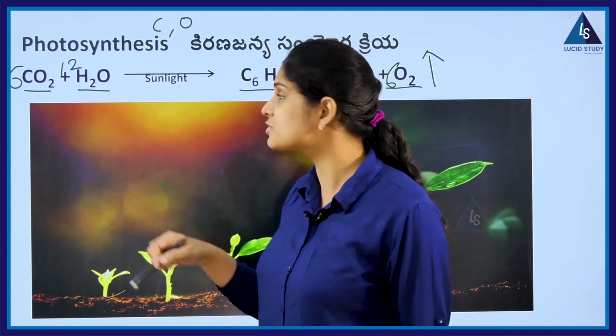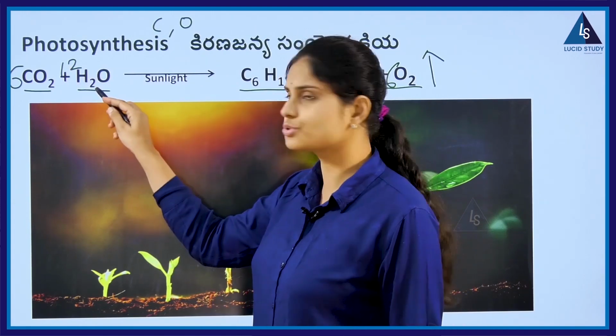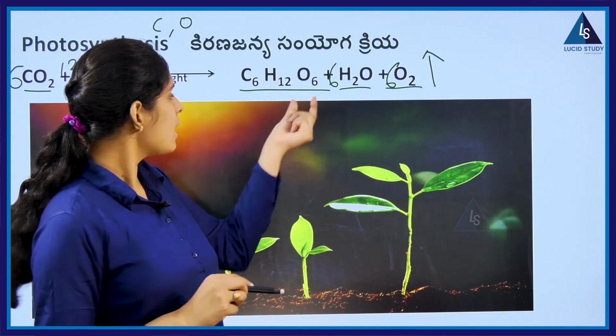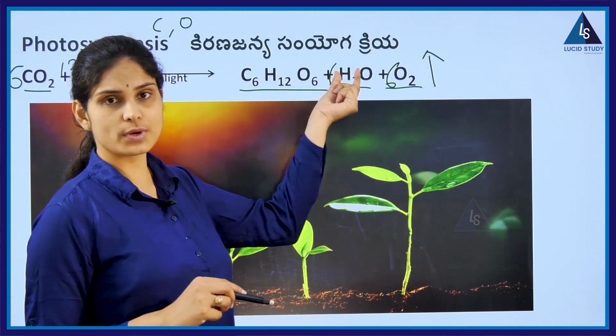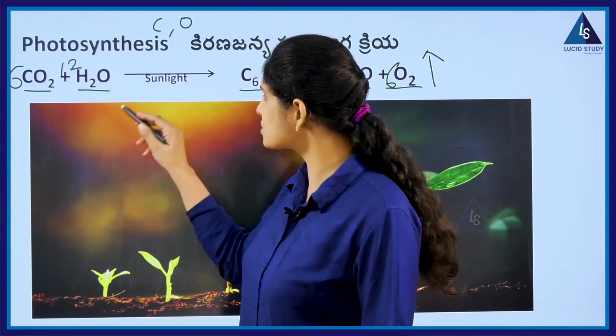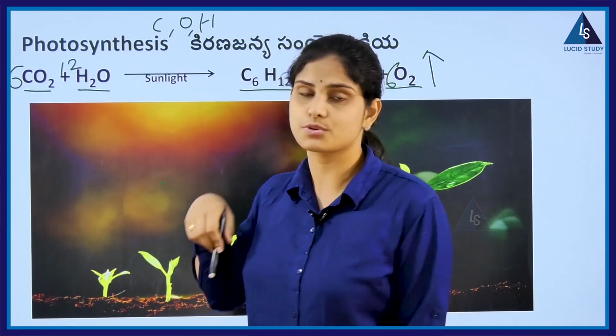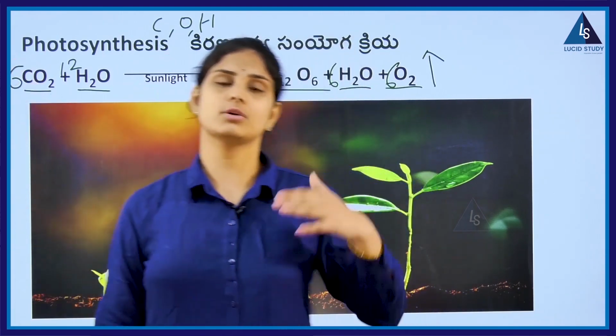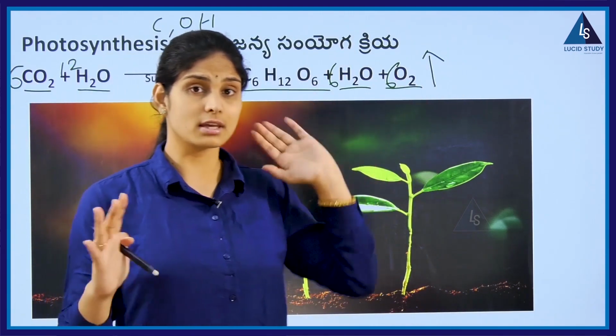Now let's talk about hydrogen. Hydrogen is 12 into 2, 24. Here we have 12 plus 12, 24. So we have hydrogen also balanced with 24. So the total number of molecules of the reactants is equal to the products. That is a chemical equation.